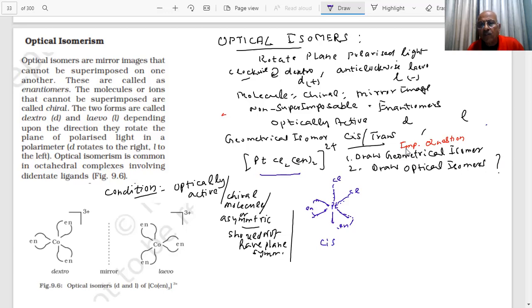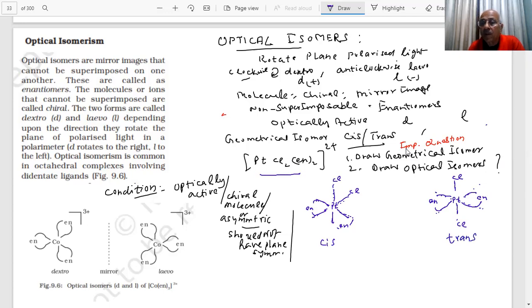And if I draw trans, what is trans? Again with lines. You draw Cl, Cl, and en, closing this, closing this. This is my trans.